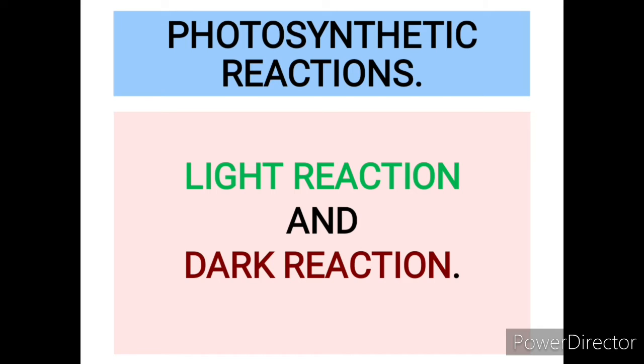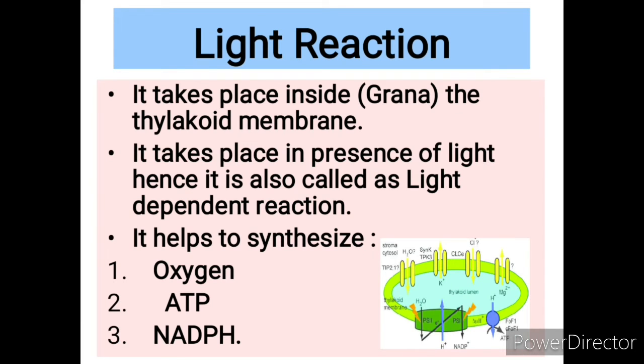So photosynthetic reaction is not a single one. It includes light reaction and dark reaction. Light reaction takes place in the presence of light and dark reaction takes place in the absence of light. Let's discuss in detail about light reaction. It takes place inside the grana of the chloroplast and especially inside a thylakoid membrane.